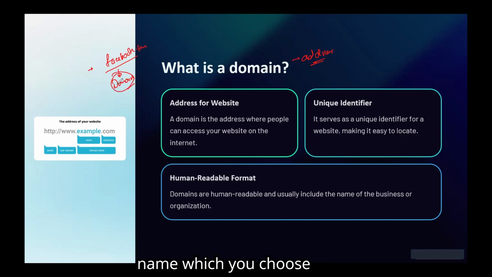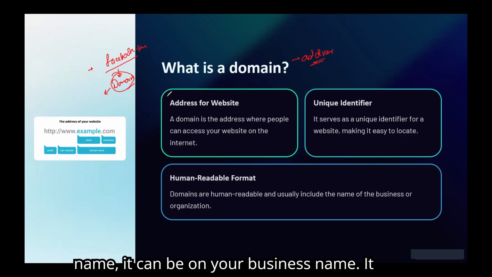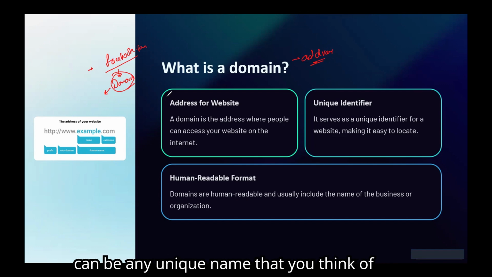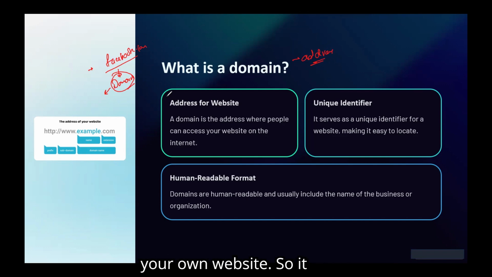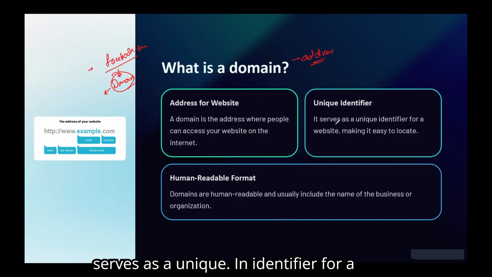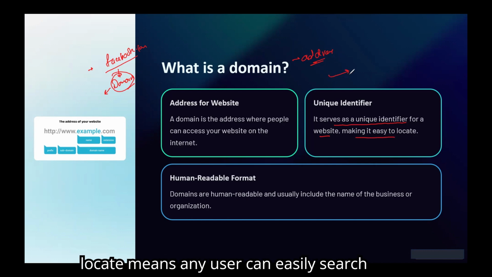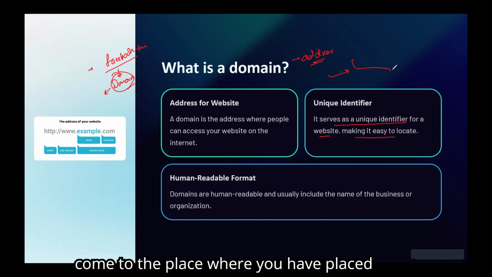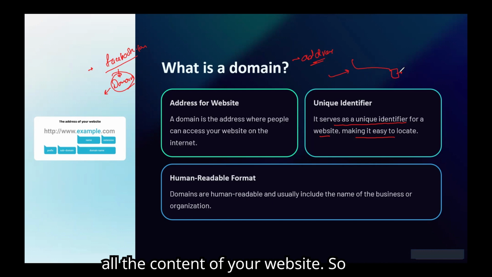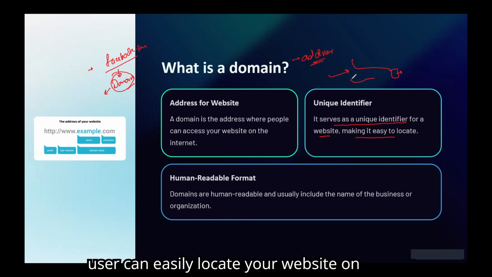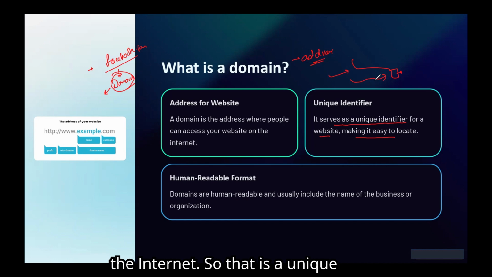It can be any name which you choose for your website. It can be your name, it can be your business name, it can be any unique name that you think of that you will be using to start your own website. So it serves as a unique identifier for a website, making it easy to locate. Easy to locate means any user can easily search your website, and that particular user can come to the place where you have placed all the content of your website. So a user can easily locate your website on the internet. That is a unique identifier, and this is a domain.